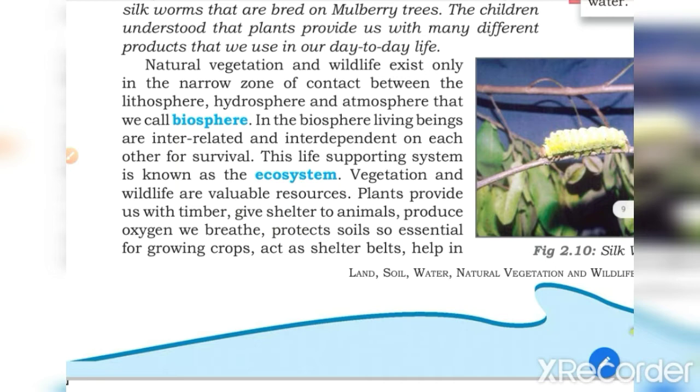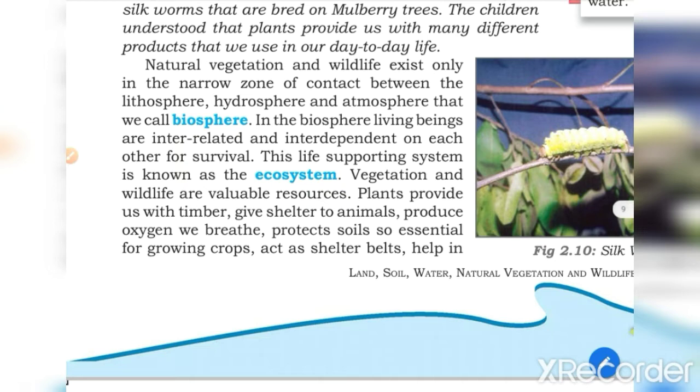Natural vegetation means the plants that haven't been grown by humans and are produced naturally. They have been left undisturbed by humans for a long period of time. Right? In a forest area, if you visit, there is no human being, me or I, who went there and sowed seeds and then the forest grew up. It grows naturally. The types of natural vegetation differ according to precipitation, soil, climate and topography.